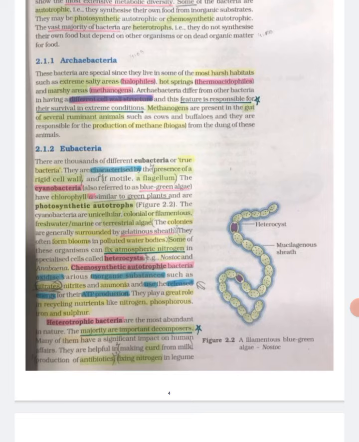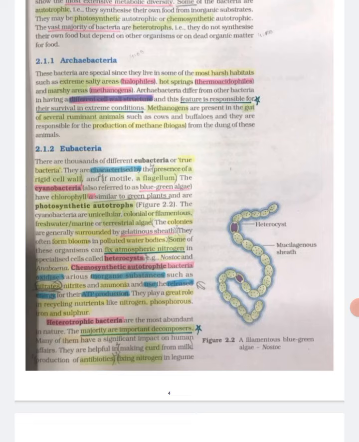2.1.2 Eubacteria. There are thousands of different eubacteria or true bacteria. They are characterized by the presence of a rigid cell wall and, if motile, a flagellum. The cyanobacteria, also referred to as blue-green algae, have chlorophyll a similar to green plants and are photosynthetic autotrophs. The cyanobacteria are unicellular, colonial or filamentous, freshwater, marine or terrestrial algae. The colonies are generally surrounded by a gelatinous sheath.